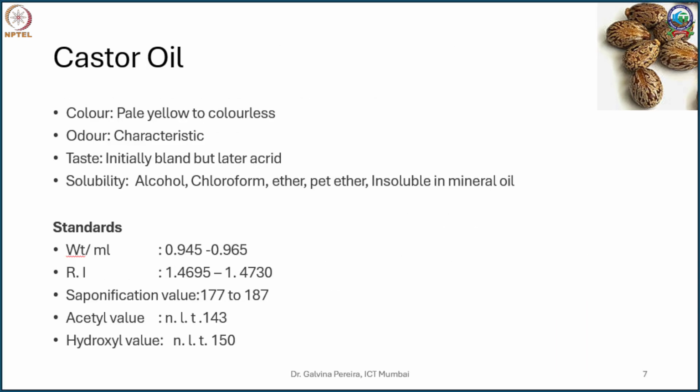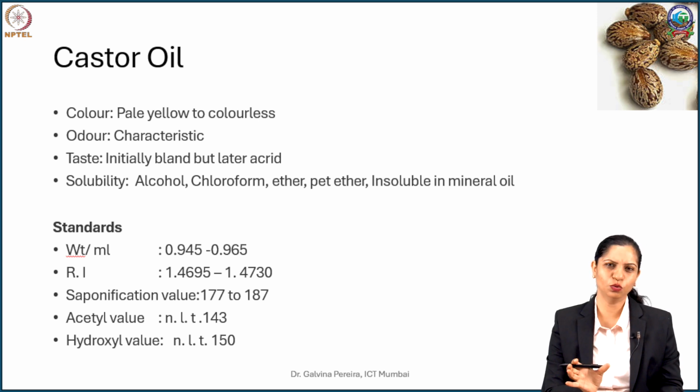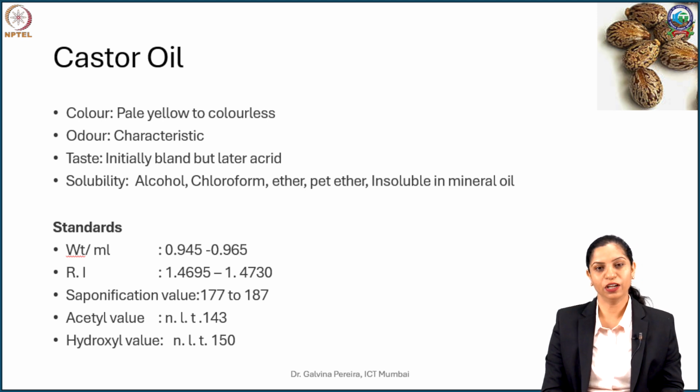The castor oil is almost colorless to pale yellow depending upon the grades, with a characteristic acrid taste and odor, and it's soluble right from alcohol to chloroform, ether, pet ether, but it's insoluble in paraffin or mineral oil.